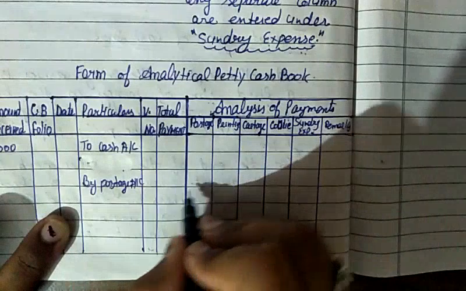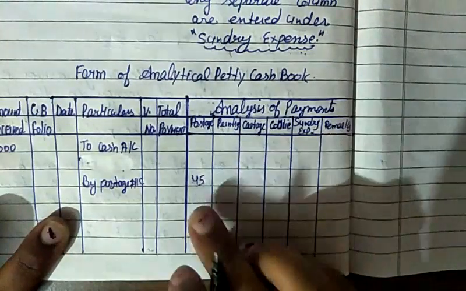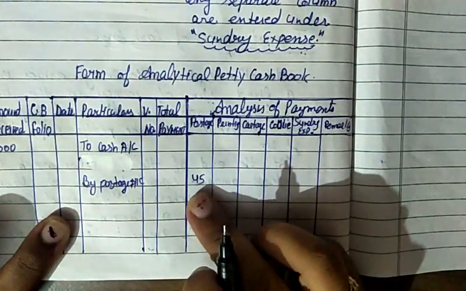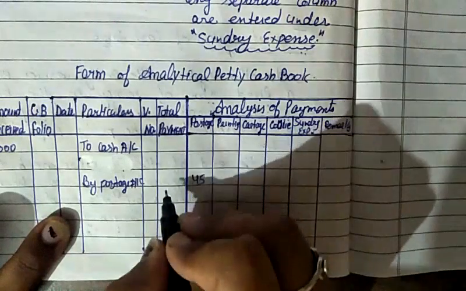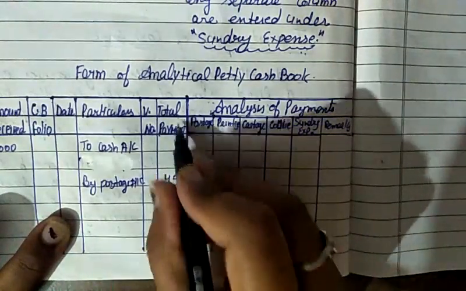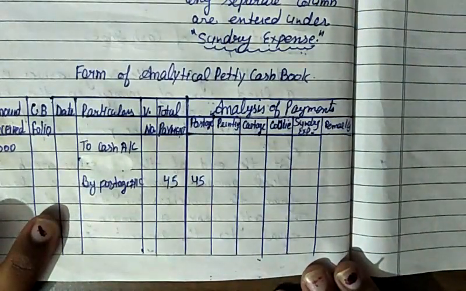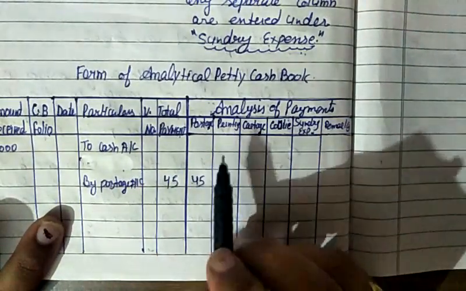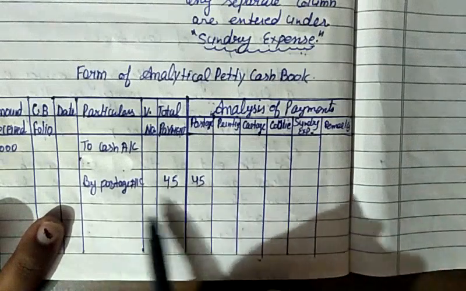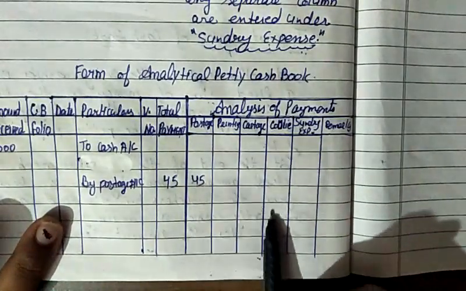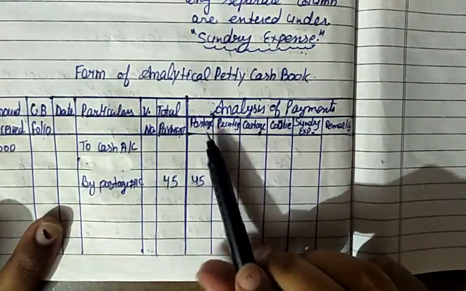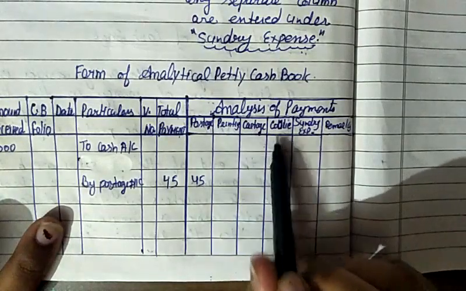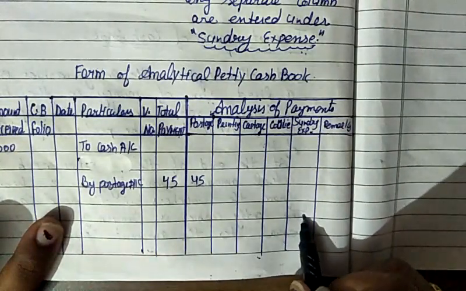Like if postage is paid for rupees 45, first of all you write it in the postage column. After that you also write that amount in the total payment column. Clear? Similarly, if many expenses are given related to these names, you will write in all these particular columns. If any expense's name does not match a column, that expense is recorded under sundry expenses.